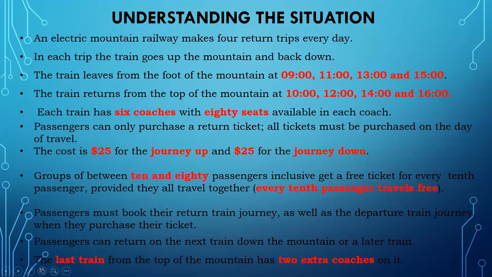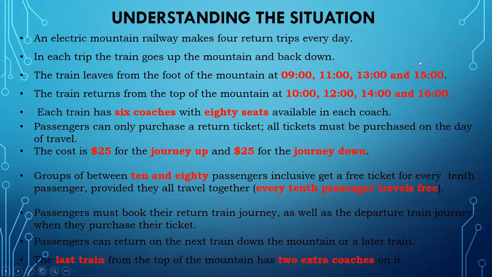And the last train, this is the main thing. The last train from the top of the mountain has 2 extra coaches on it. I told you, right? The last train starts from the foot at 3 and returns at 4. And some passengers can return any time before that, so they add 2 extra coaches for the return.